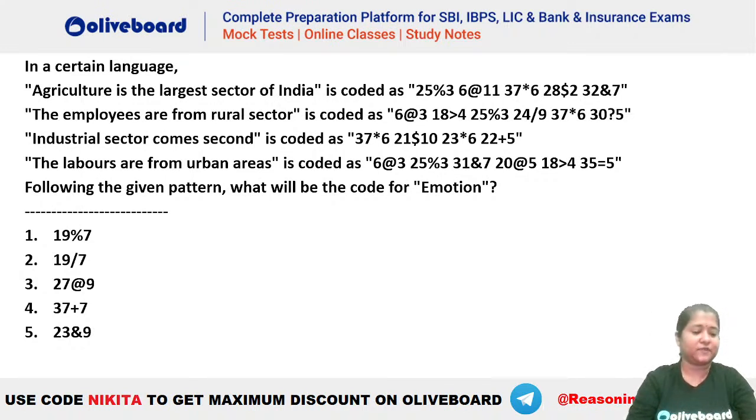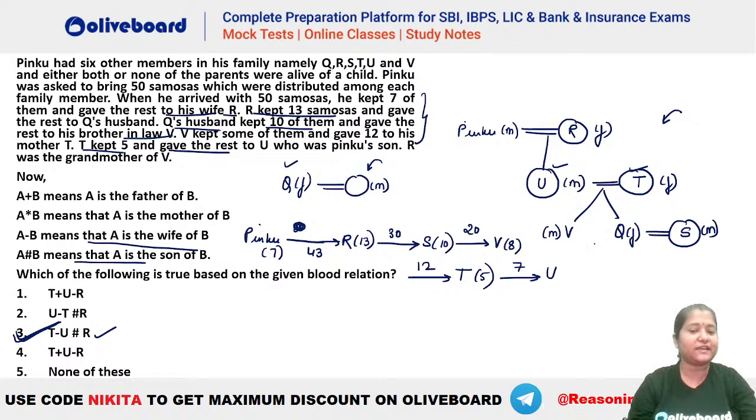Yes, Shravani. Doubt? Tell me, what is the doubt? What was the doubt, Shravani? Tell me. How we get 7? Just a second, guys. How did we get 7? Because here you can see that T is keeping 5. Okay. So if T is keeping 5, she is receiving 12. So she has received 12 samosas. She gives away 5. That means how many did U receive? So you can see 12 minus 5. That gives you 7. Okay.